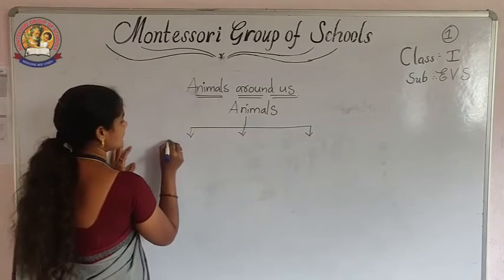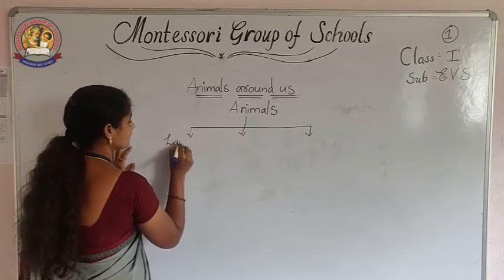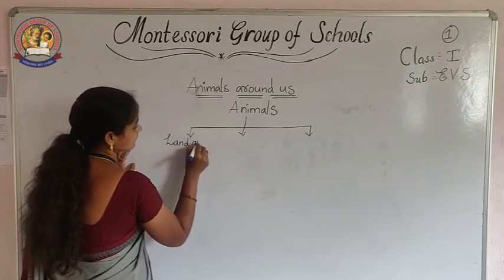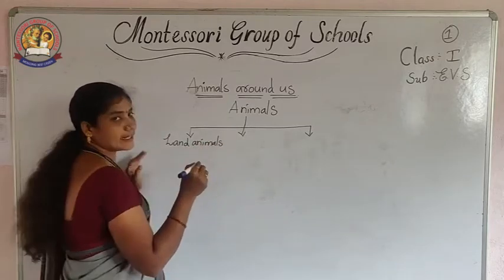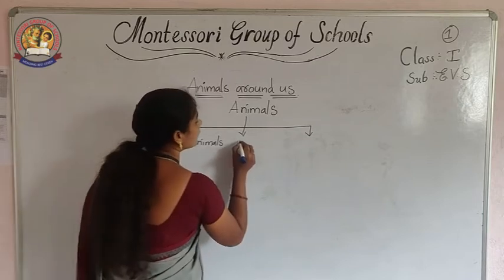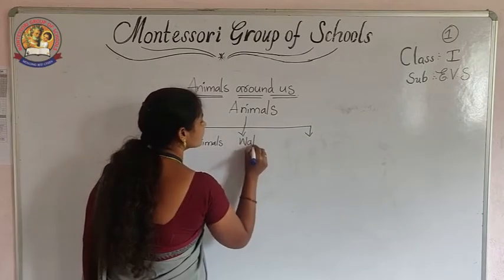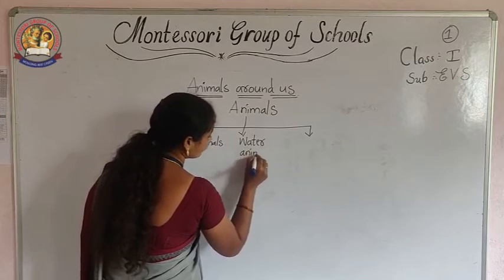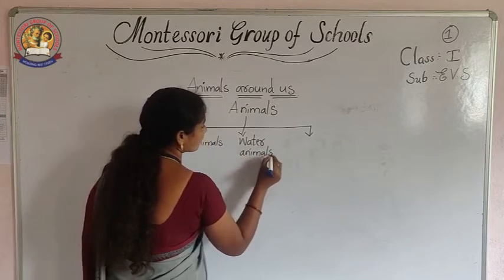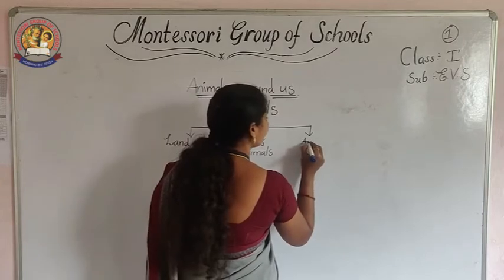One is land animals, water animals, next, air animals.